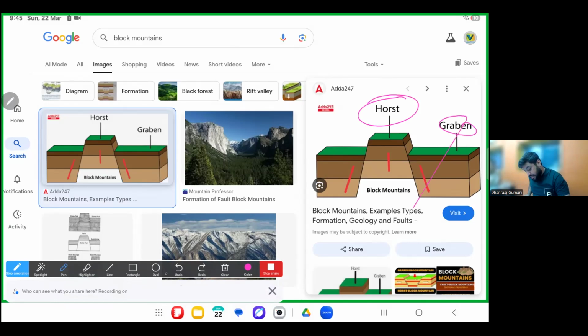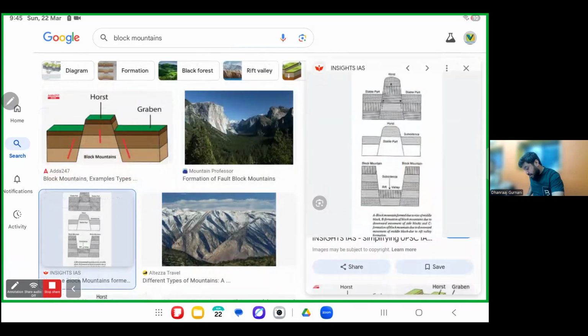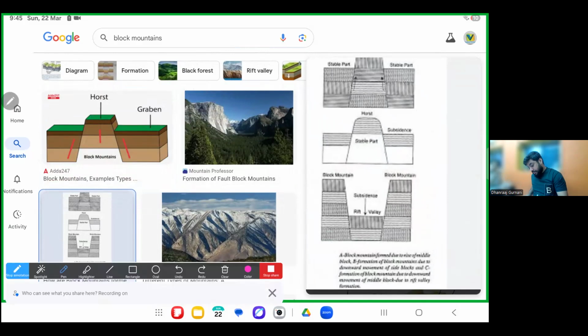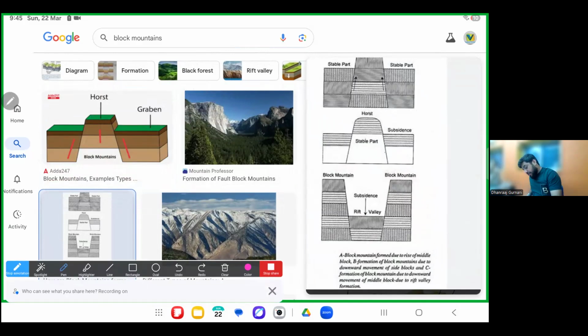But in this same scenario, if the area goes down, subsidence happens. This is called a rift valley. This is called your block mountain or graben. Area goes up or down. Horst, block mountain, rift valley, graben. These are all keywords.